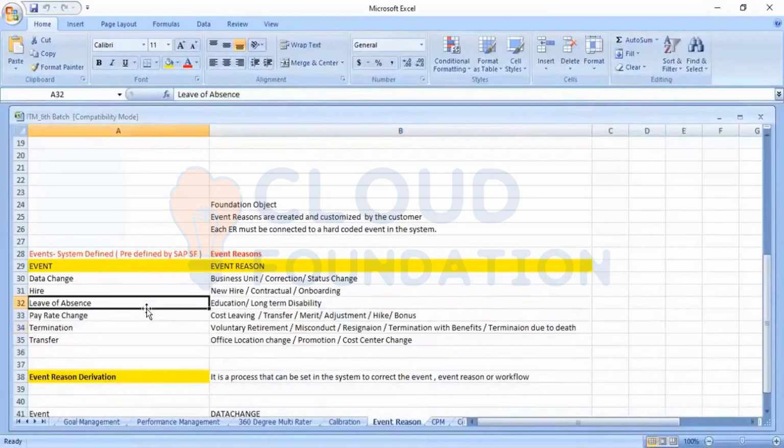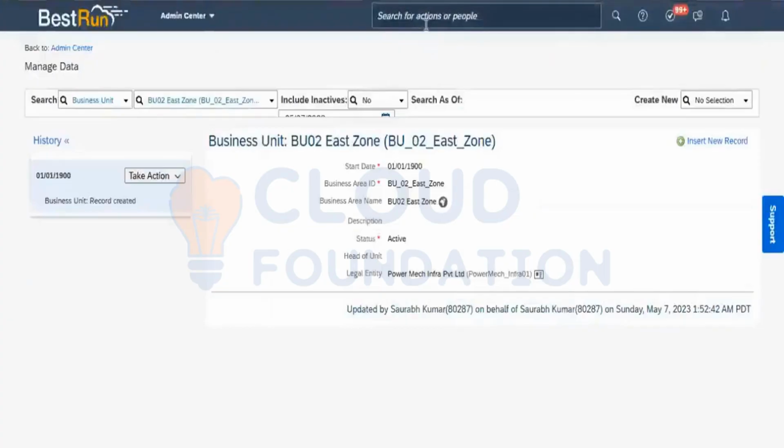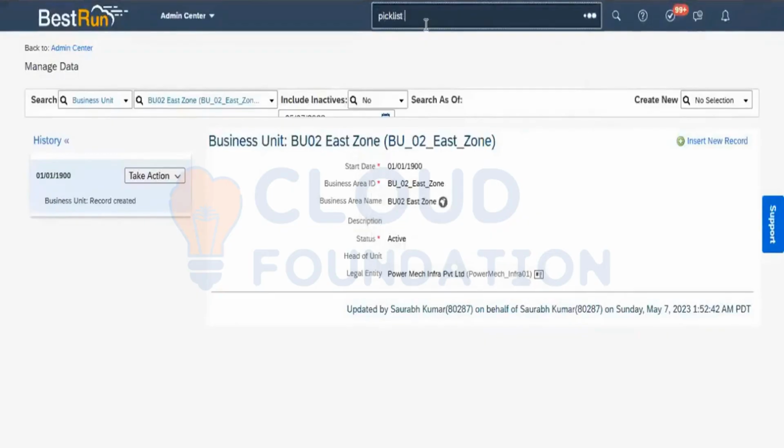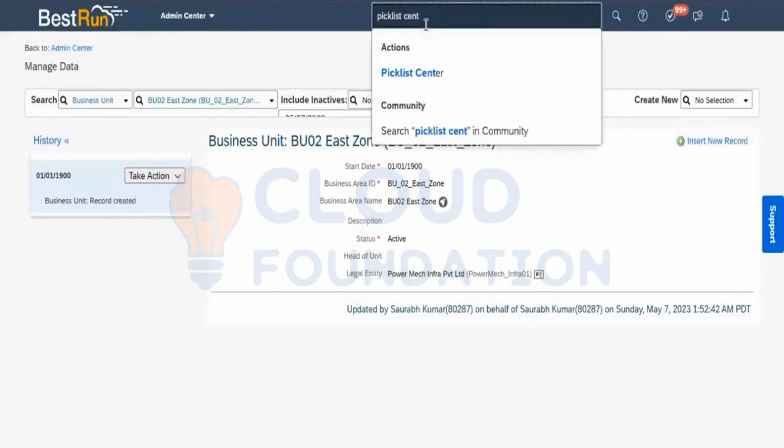Now in the interview, if they want to know how we can track what the standard events are, all the standard events we can go and see in the picklist center. When you go and see in the picklist center,